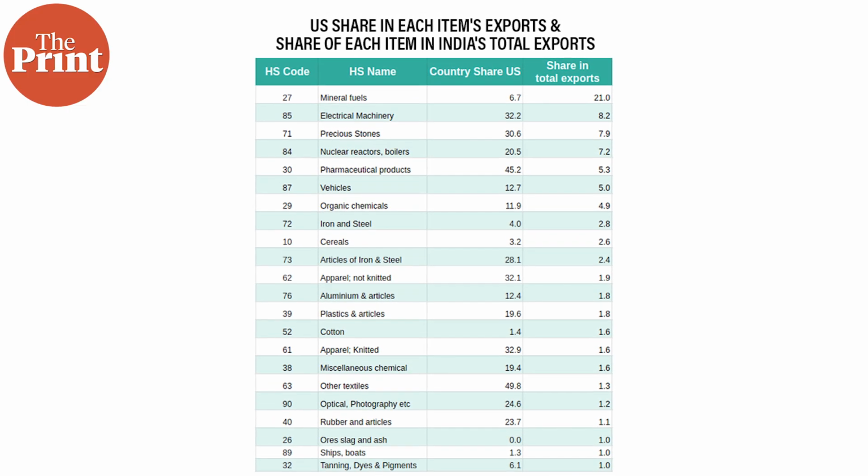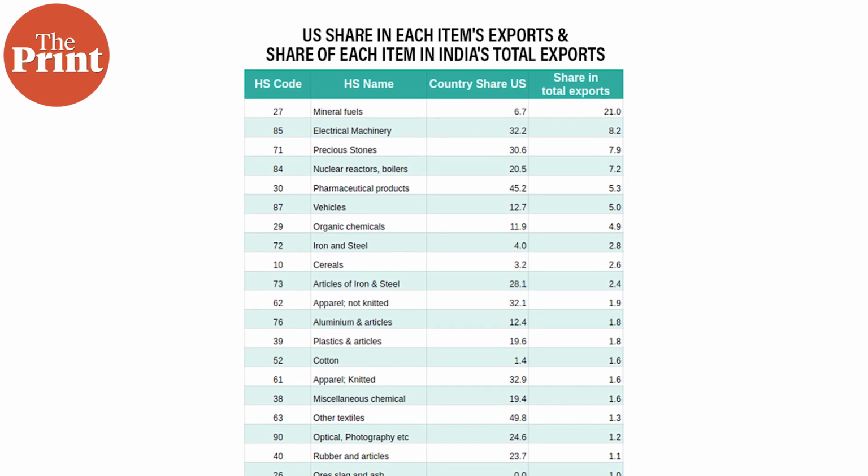It is mostly pharmaceuticals, aluminium, electrical machinery, nuclear boilers, apparels, if tariffs are imposed. So there are these 4, 5, 6 sectors where the share of the US is much higher than 20% of our total exports of that sector. And also those sectors play a pivotal role in our export basket. So those will have an impact. But going forward, there are various ways to mitigate the impact, and there greater access to services trade, greater access to markets in the services arena can help in mitigating the impact.